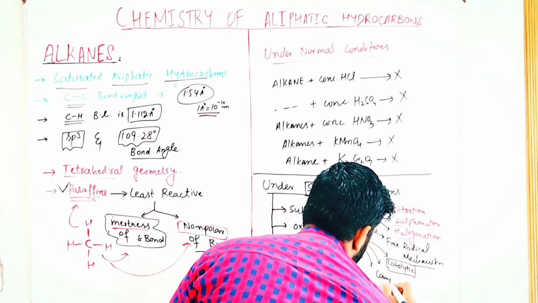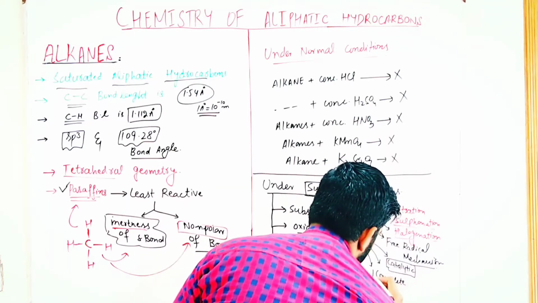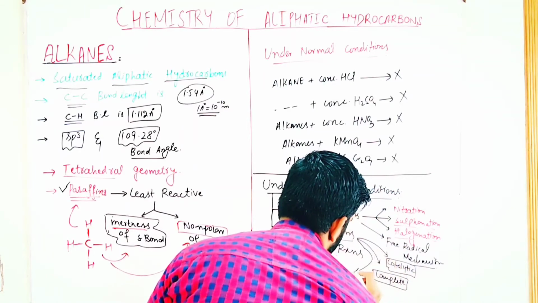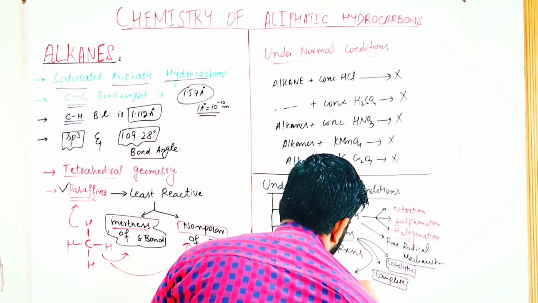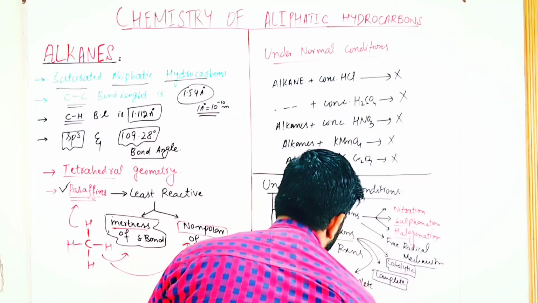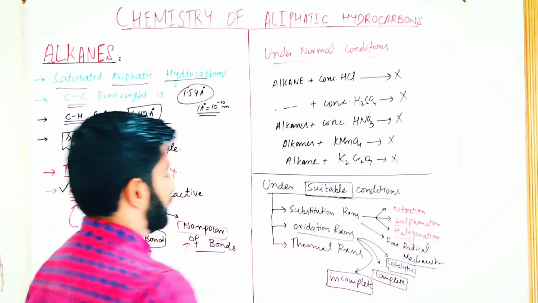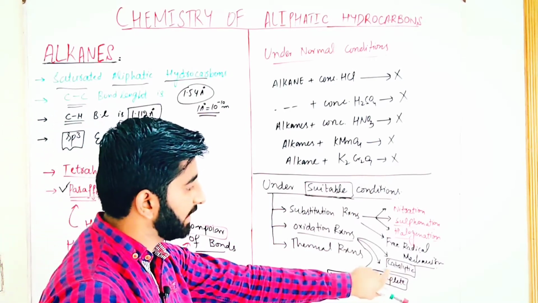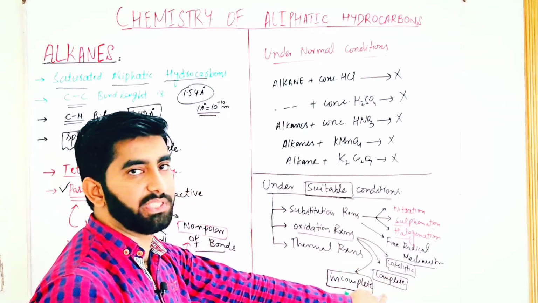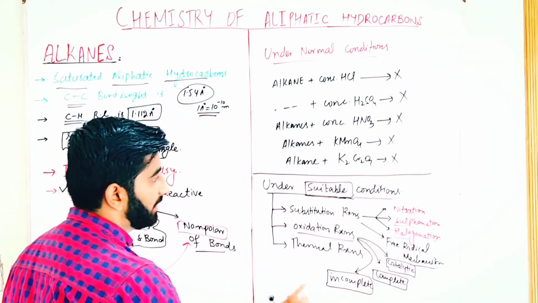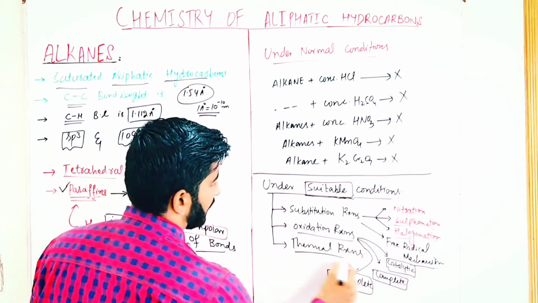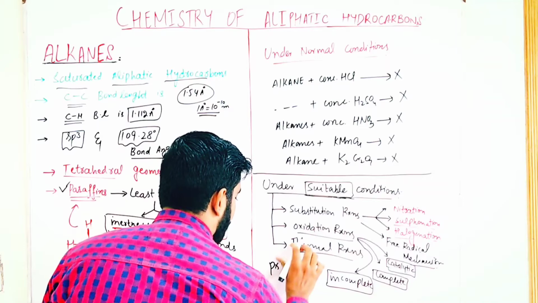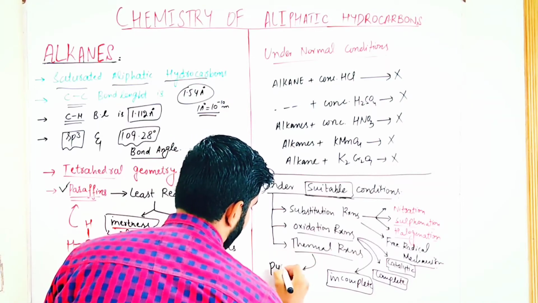The complete oxidation is also known as combustion, but under these suitable conditions. Thermal reactions: alkanes give thermal reactions like pyrolysis or cracking.